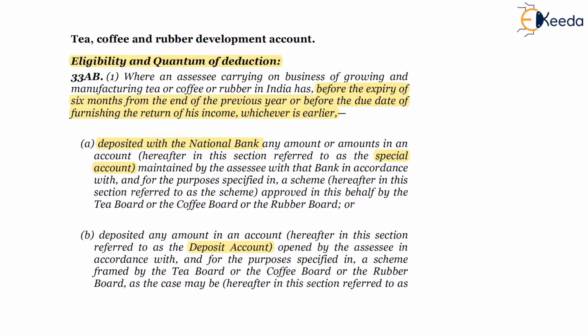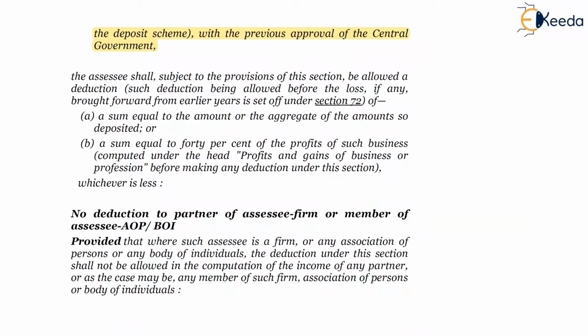If the amount is deposited in such an account, then you will be eligible for a deduction, subject to other conditions being satisfied. The SSC shall, subject to the provisions of this section, be allowed a deduction, such deduction being allowed before the loss, if any, brought forward from earlier years is set off under section 72. Fine. So the deduction is allowed before setting off any brought forward loss.